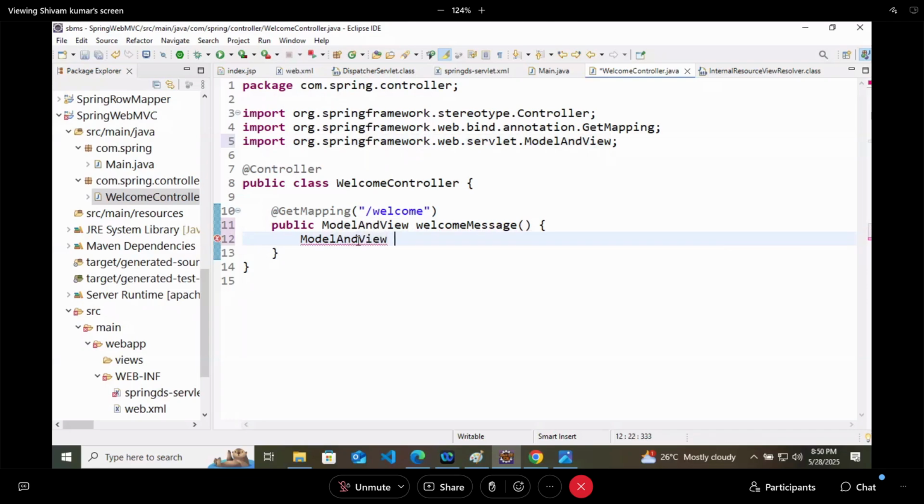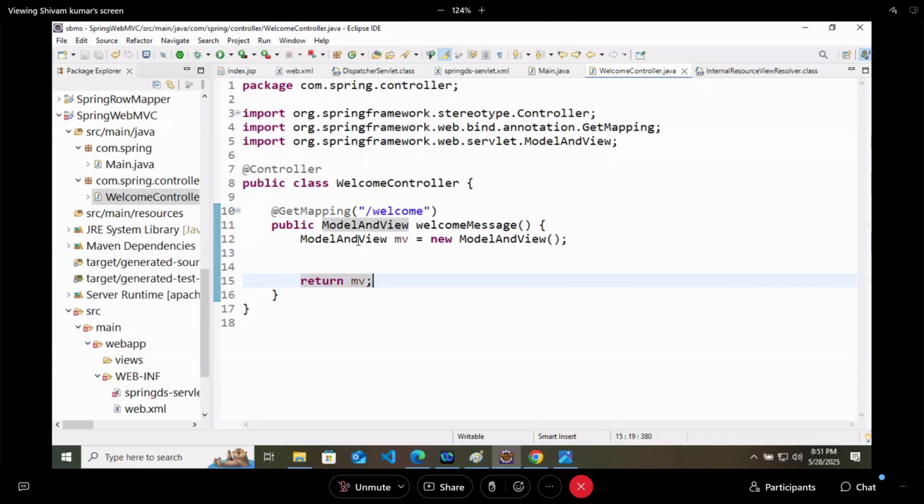Here you have to write the name of the file that you want to return. I want to return the welcome file. Now you should have this file in the views folder.